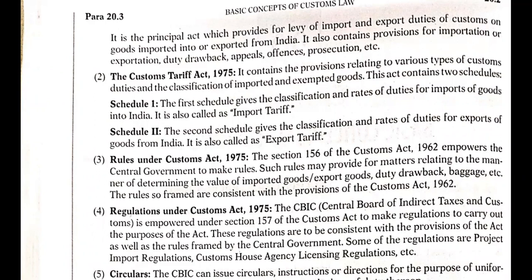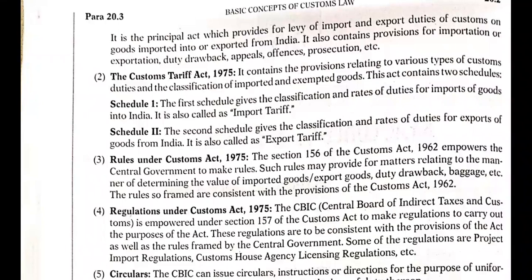Now, these are the Acts, and they can't be changed without the higher permission of the central government, even by the Supreme Court. But if the government urgently wants to make certain changes, the rules under the Customs Act empower the government to do certain related matters, or it can make newly framed rules.